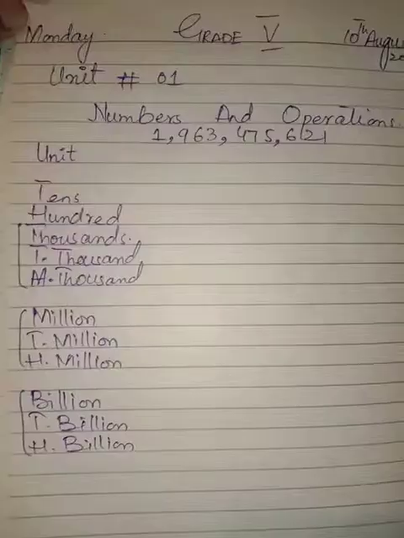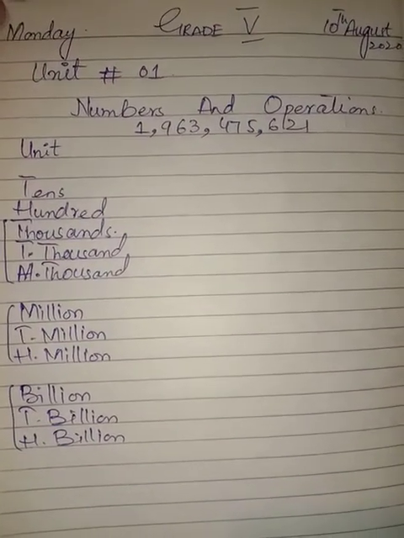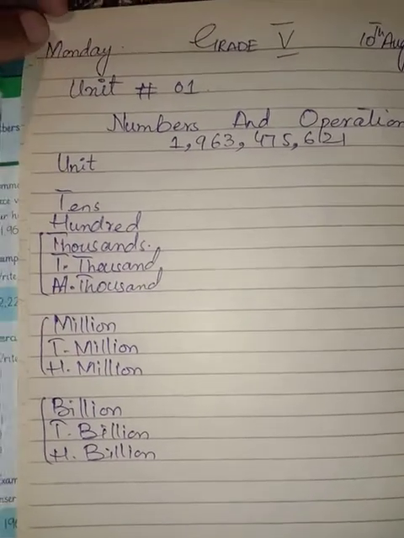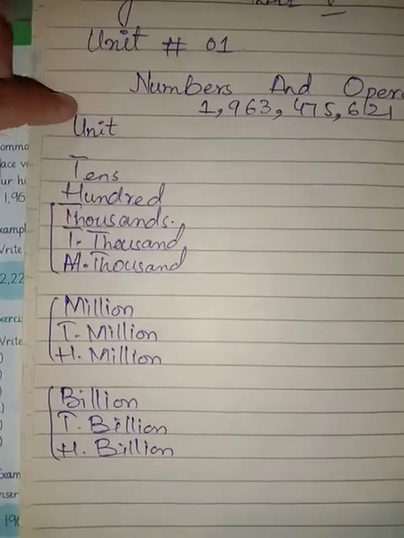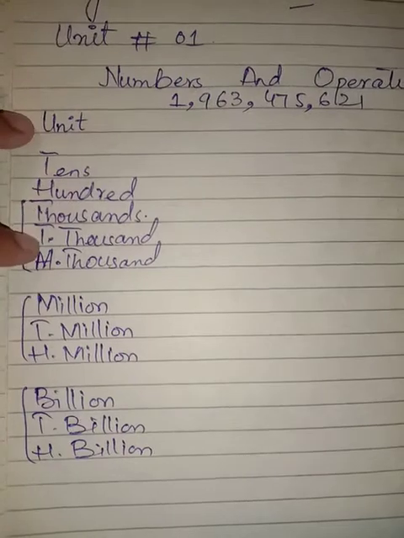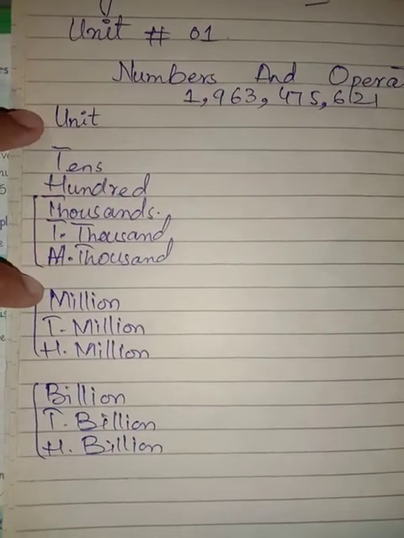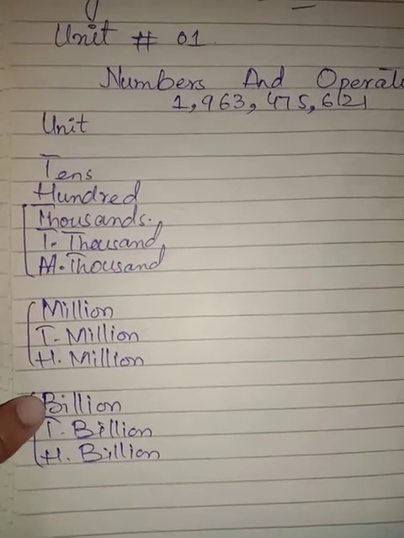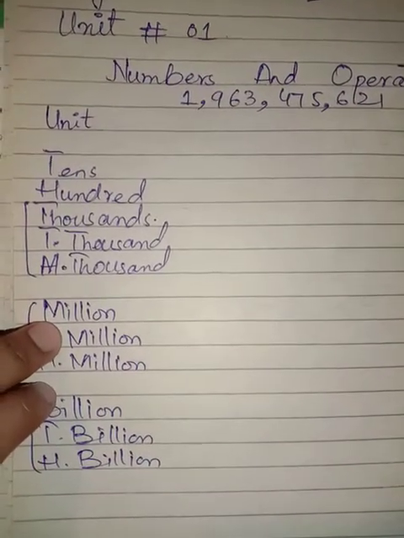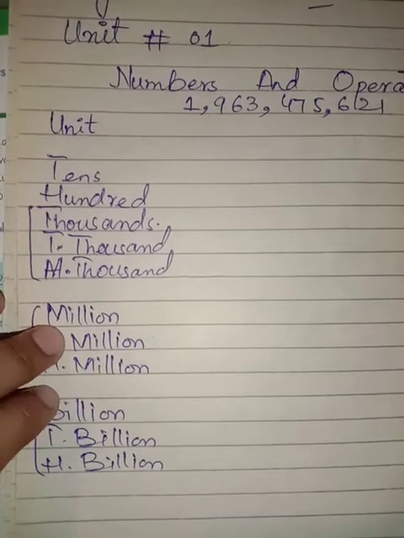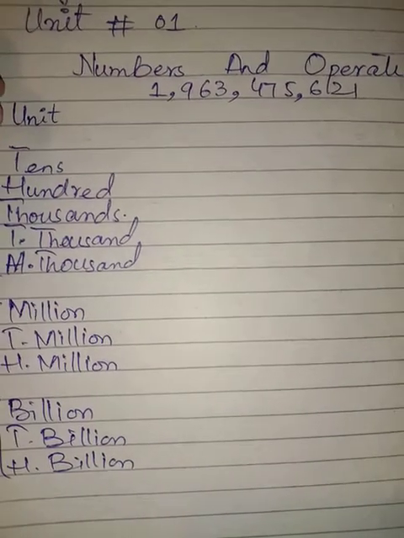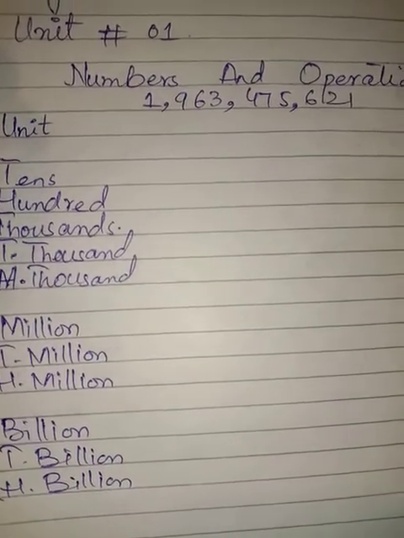First of all, let's suppose we have the number 196347561. So we will start with places. First of all, we have the places: unit, tens, 100, 1000, 10,000, 100,000, million, 10 million, 100 million, billion, 10 billion, and 100 billion. We will start from the right side, and from the right side we have the first number, which is 1.